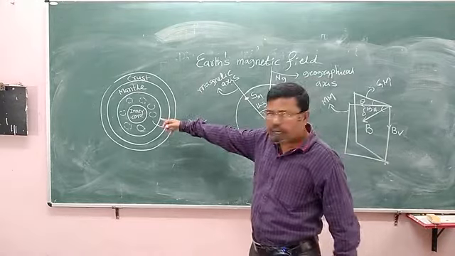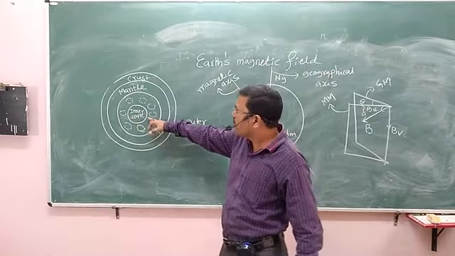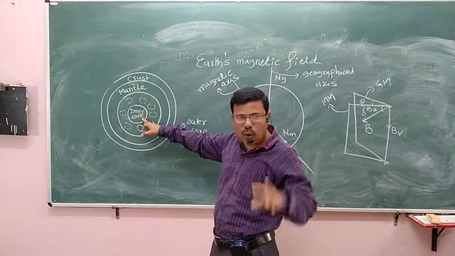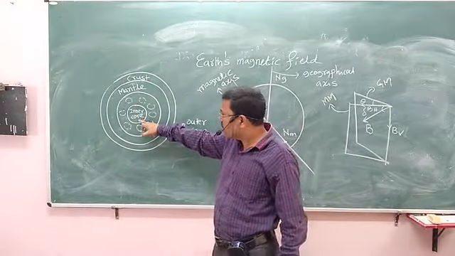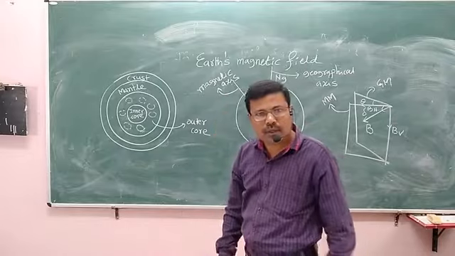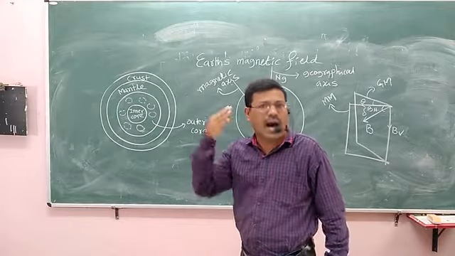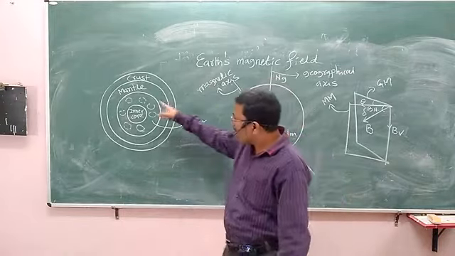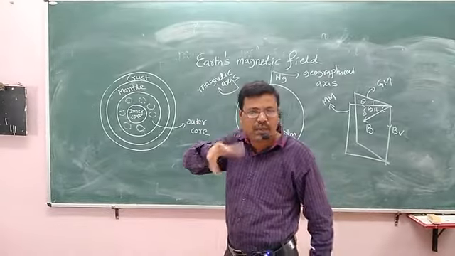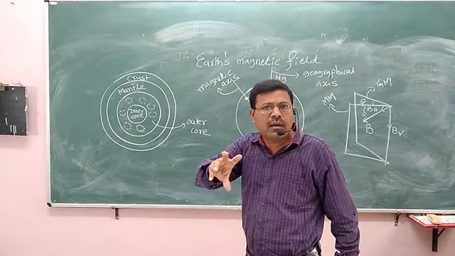Look here, Earth is divided into three parts: the core, the mantle, and the crust. The core of the Earth is again divided into two parts, the inner core and the outer core. The outer core of the Earth is made of metals known as iron, nickel and cobalt. So iron, nickel and cobalt are in the form of a molten mixture. As we know, a molten mixture is a liquid metal.